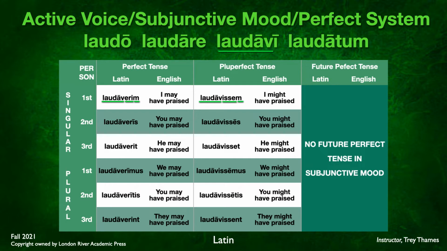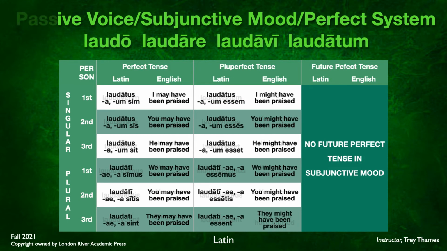All right, now here we go. What about the passive voice? Well, again, we use the fourth principal part, laudatus, a, um. And to that we add the subjunctive form of sum. So laudatus, a, um sim, laudatus, a, um sis, laudatus, a, um sit, etc. Simus, sitis, and sint. So that's the perfect.